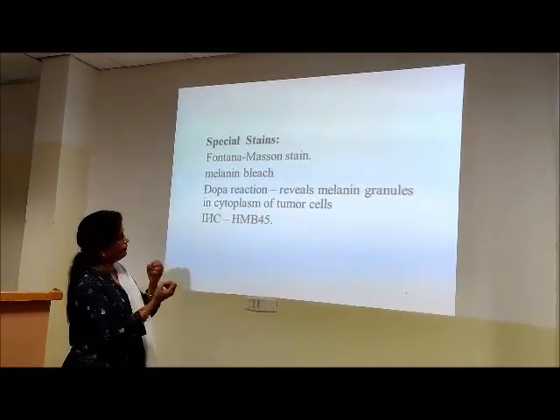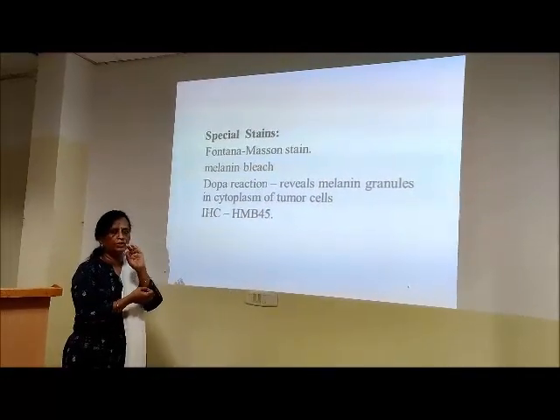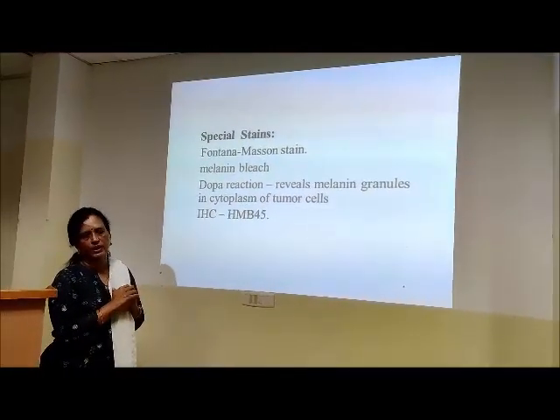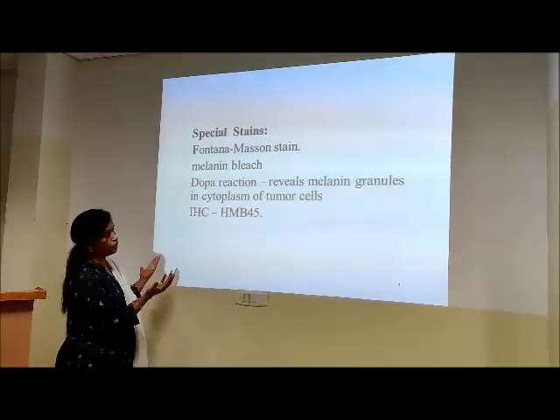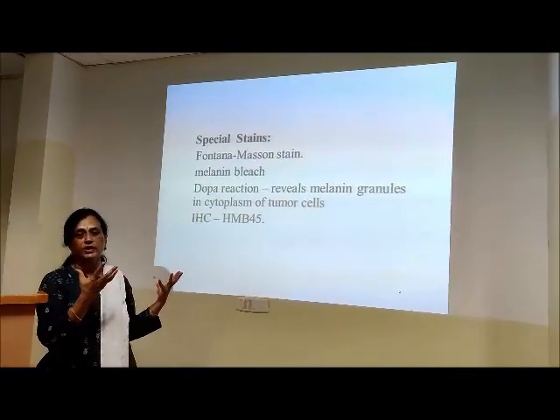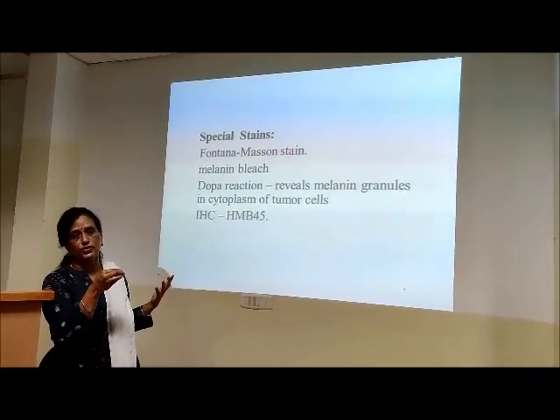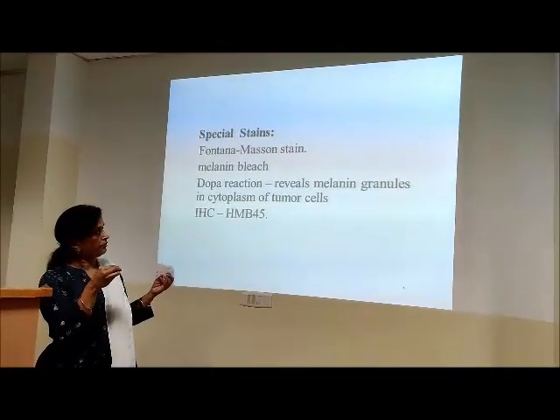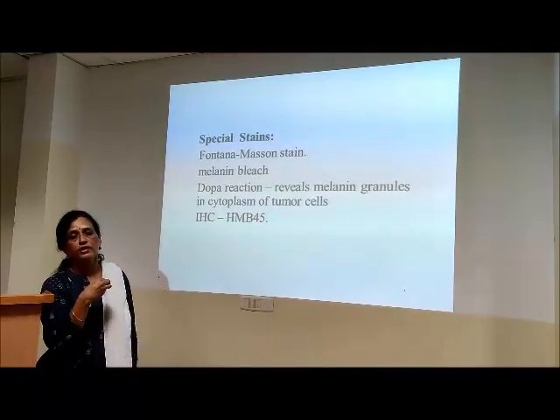Then DOPA reaction. What is DOPA reaction? This we use only for amelanotic melanoma. The tumor looks like melanoma, but there is no melanin. So to confirm, what do we do here? We subject a fresh tissue to tyrosine, and the melanocytes convert tyrosine to dopamelanin.